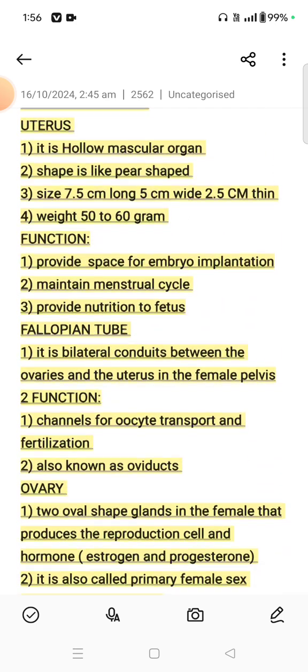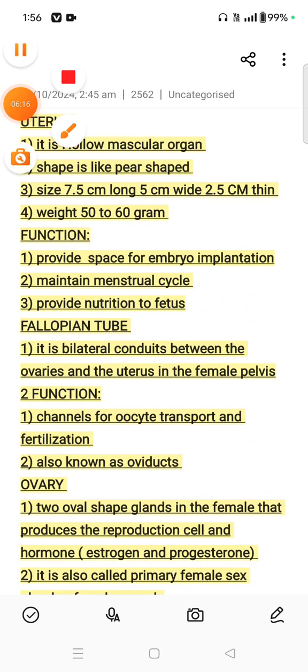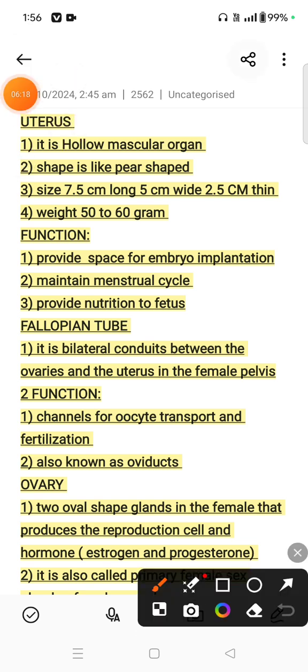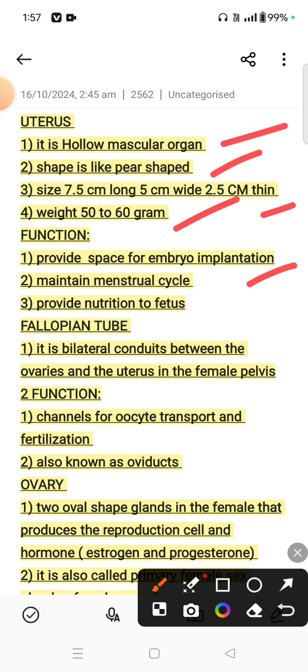Now the uterus. It is also a part of the female reproductive system, and it is a hollow muscular organ. The shape is pear shaped. Size is 7 cm long, 5 cm wide and 2 cm thin, and weight is about 50 to 60 grams. Now the function of the uterus: provides a space for embryo implantation, maintains menstrual cycles, and provides nutrition to the fetus.